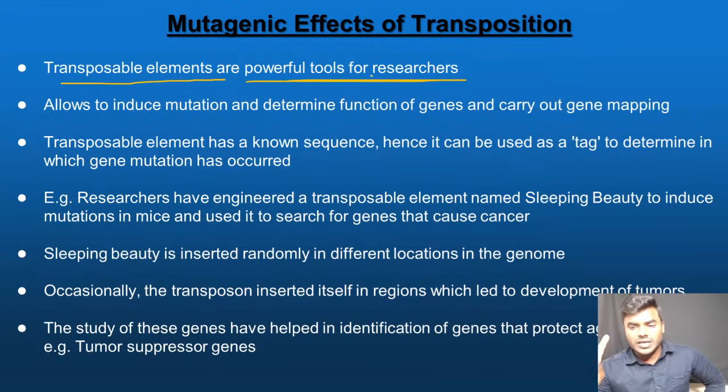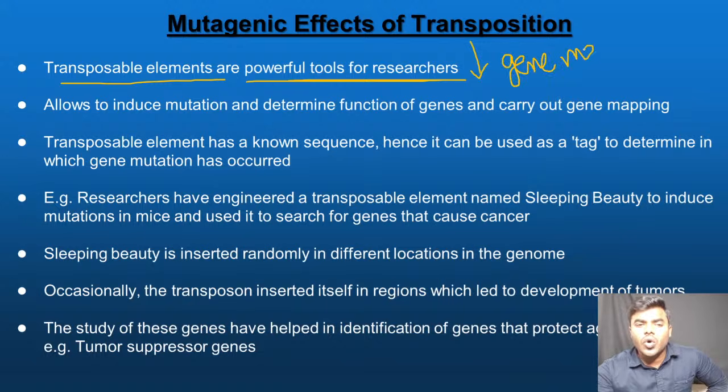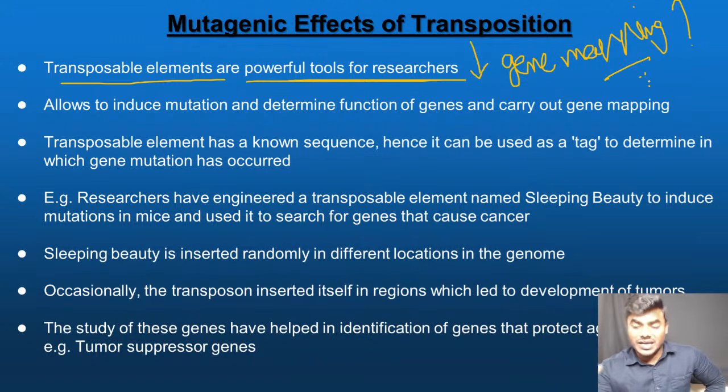Now they can give one of the statements. What is the statement that they can give? Transposable elements play a key role in gene mapping. Then they can ask whether the given statement is true or false. Every student remember, obviously it is a true statement.